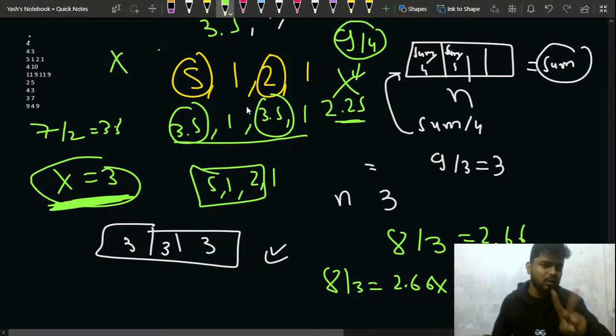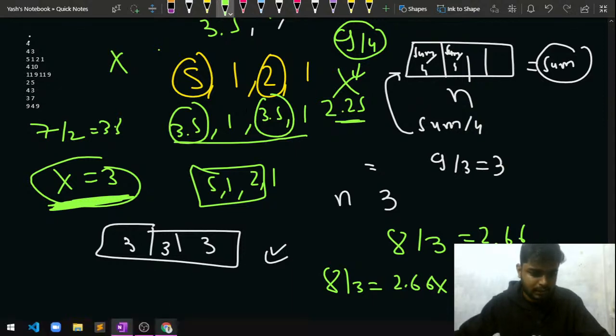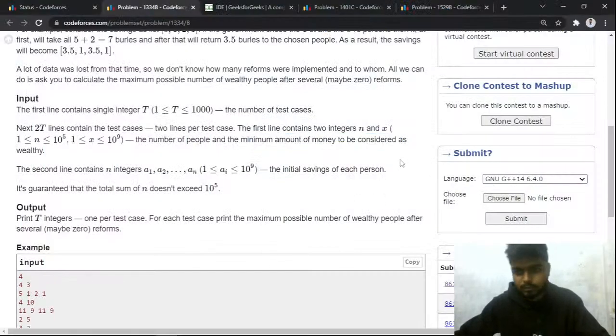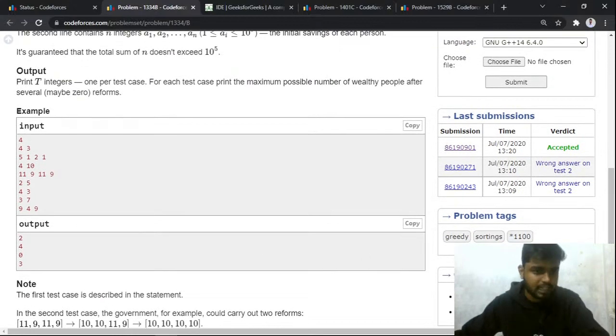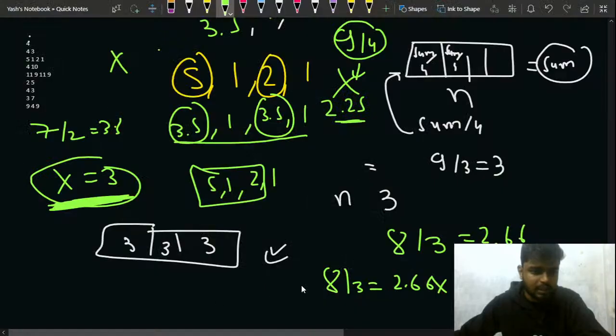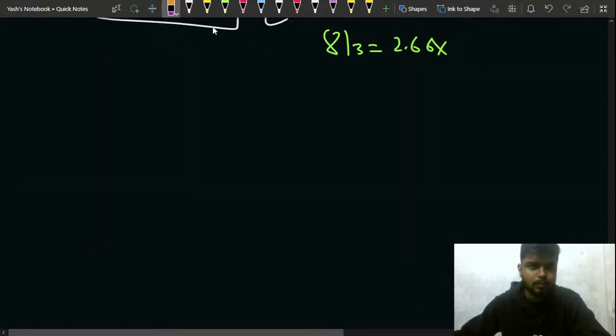Can I say that there are only 2 particular people? Please quickly give me a +1 if everyone agrees on this. Please quickly give me a +1 if only there are 2 wealthy people. Is everyone clear with this much part? Just quickly let me know. Right. Then we'll be looking into the next test case as well. Just quickly give me a +1 if everyone is clear with that test case.